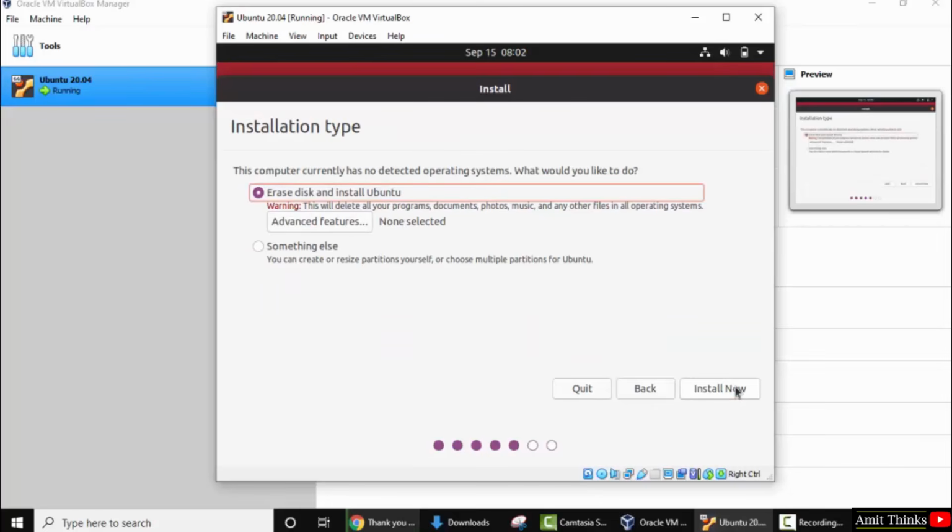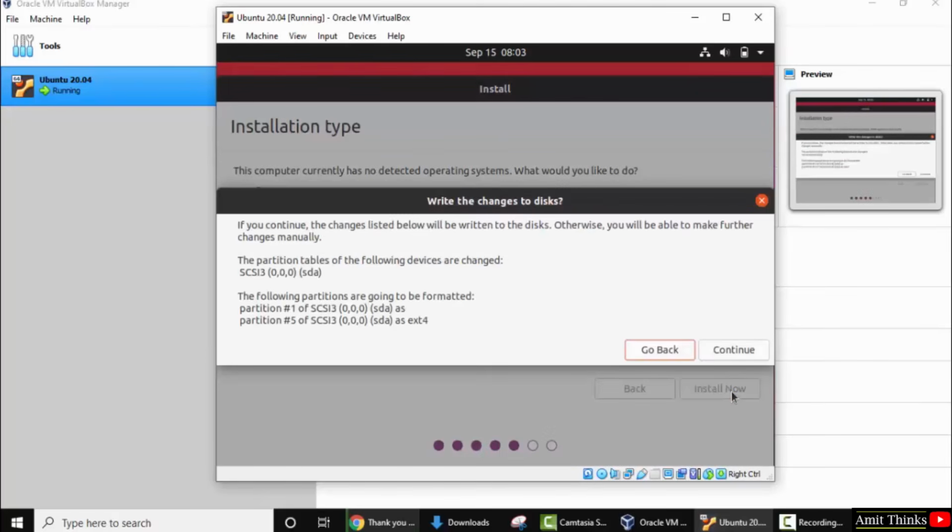So guys, here you can see the installation type. Here you need to keep the default, erase disk and install Ubuntu. So this won't erase your Windows system files or Windows system. It is talking about only the VirtualBox data. So here keep the default and select install now. Okay, so if you continue, the changes listed below will be written to the disk. Yes, it's fine because we are talking about VirtualBox right now.